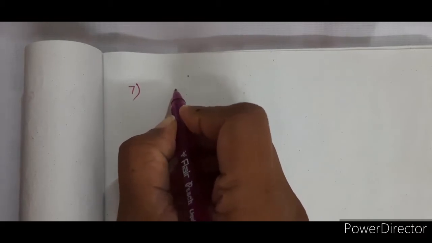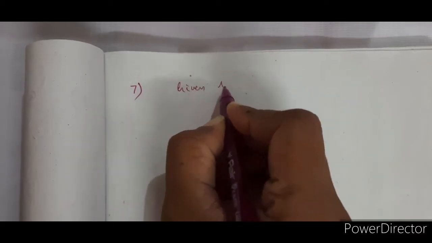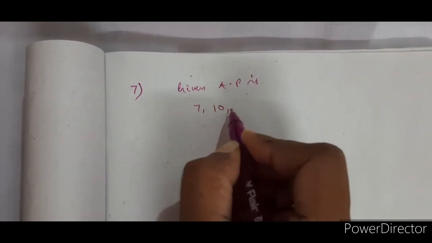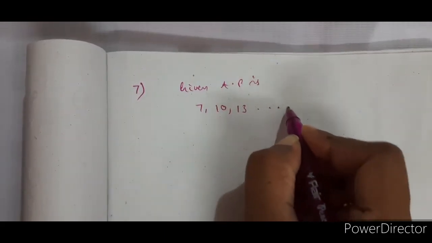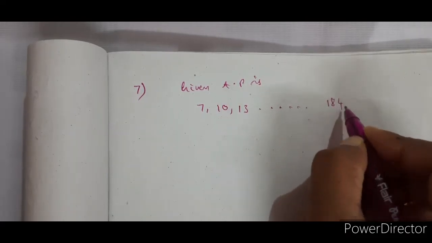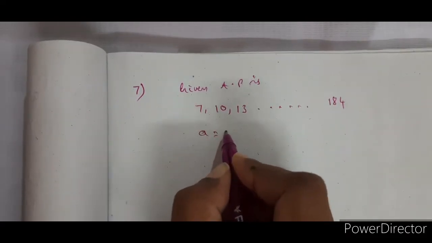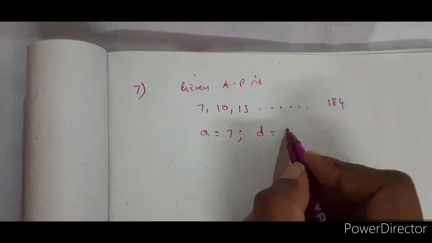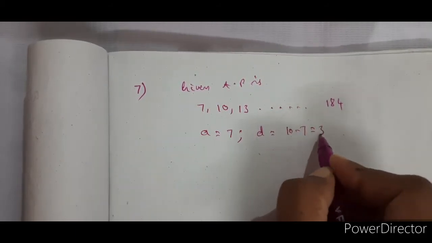How to do it? Given AP is 7, 10, 13, so on, 184. So, what information do you get? A is equal to 7. Common difference is 10 minus 7, which is equal to 3.